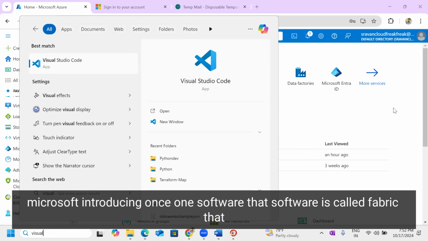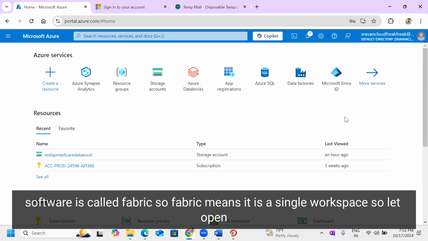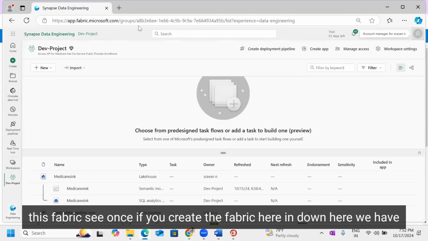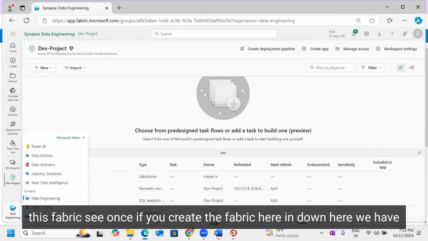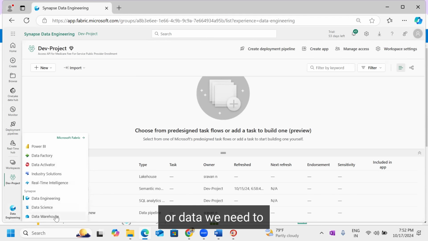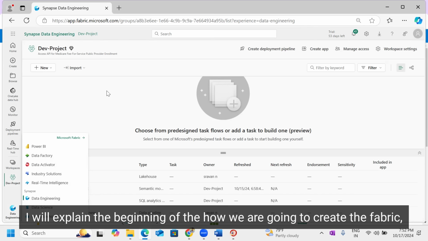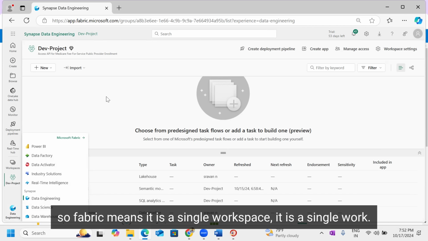In the same way, Microsoft introduced one software, and that software is called Fabric. Fabric is a single workspace. Let me open this Fabric. Once you create the Fabric, at the bottom we have options to select data engineer, data factory, data science, or data warehouse. We need to select one. I will explain at the beginning how we are going to create the Fabric. Fabric is a single workspace.